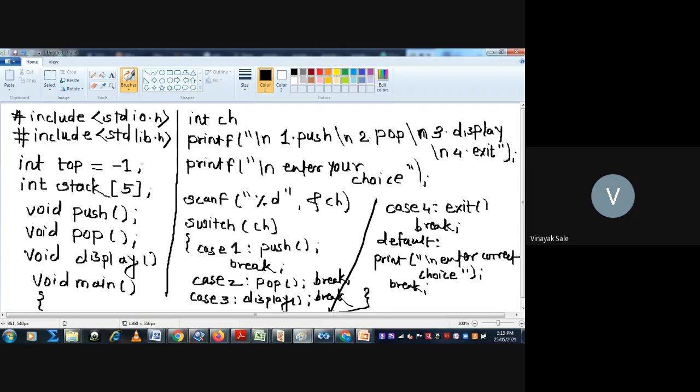Then completion of the switch case statement, then completion of the main function.